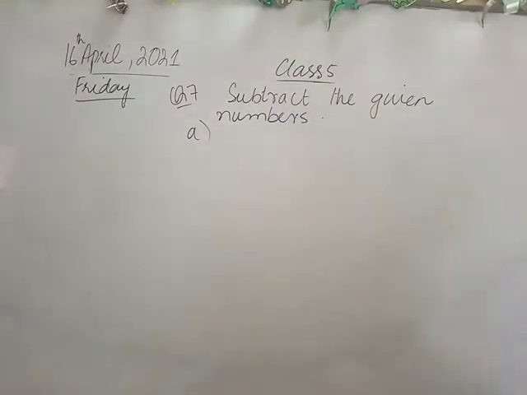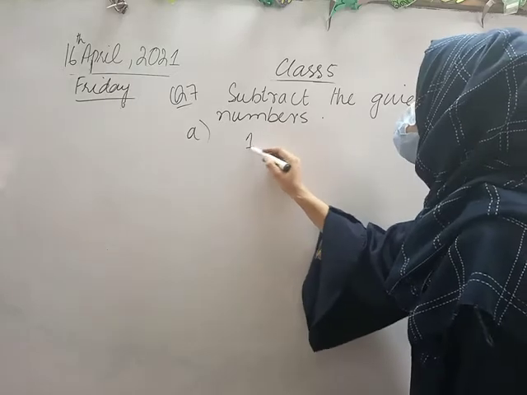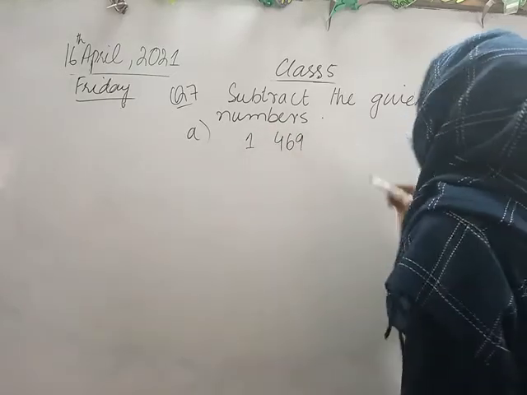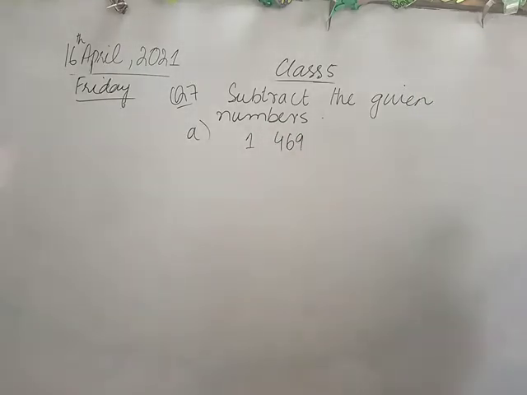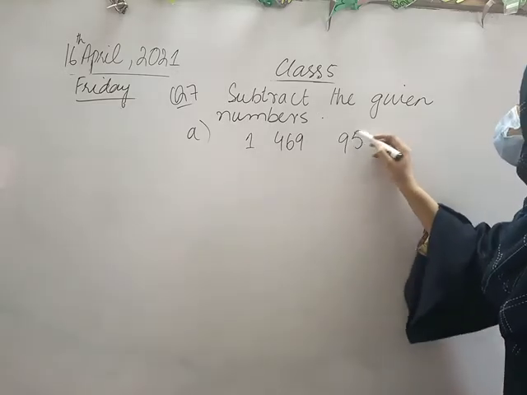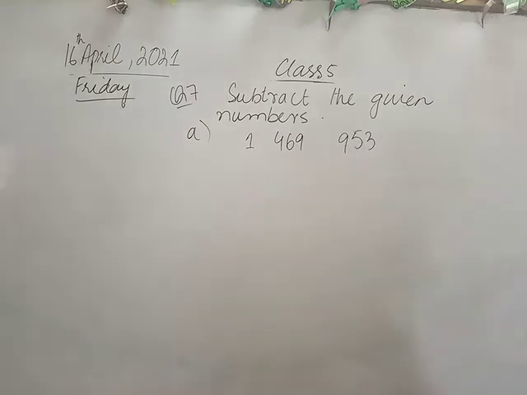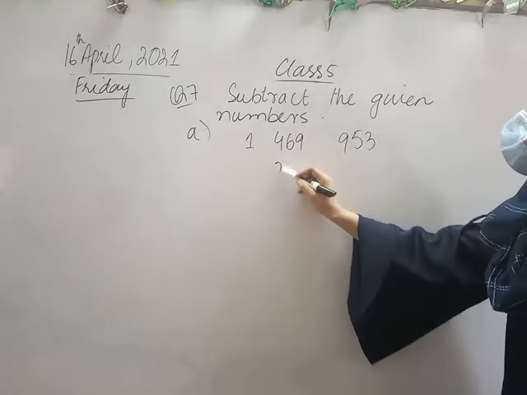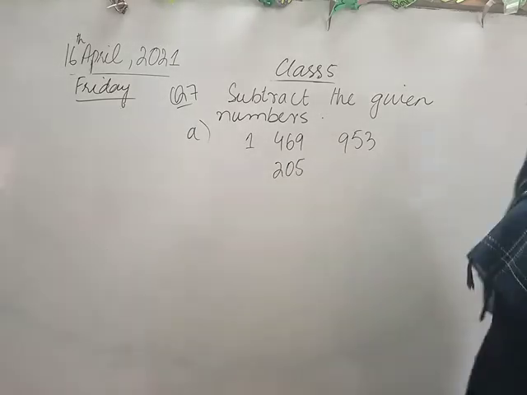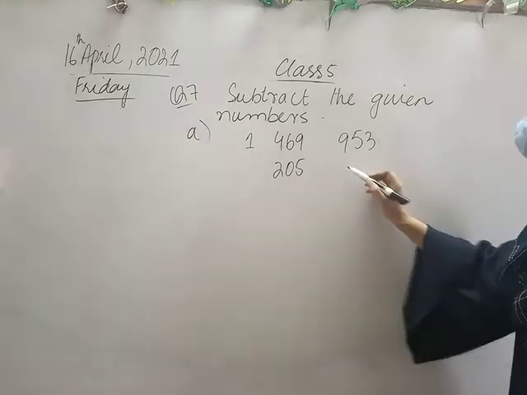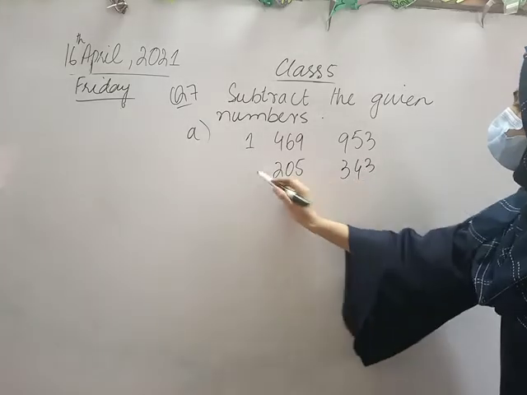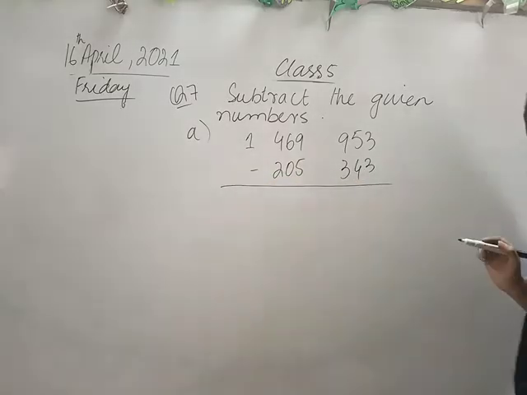Part A: 1,469,953 and the next number is 205,343. Okay, so this is the question.